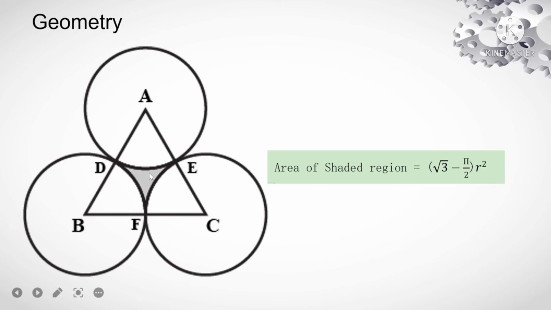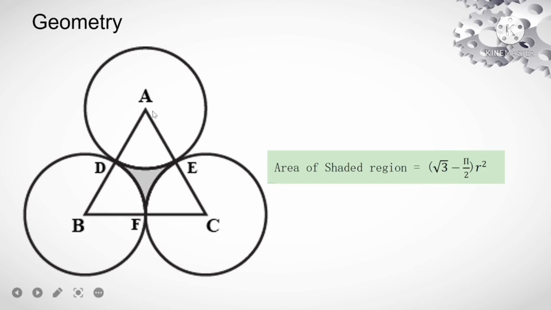The area within these three circles, the shaded portion, how much will this be? This can be calculated by the principle that the area of this equilateral triangle can be calculated using the formula root 3 by 4 into the side length square.